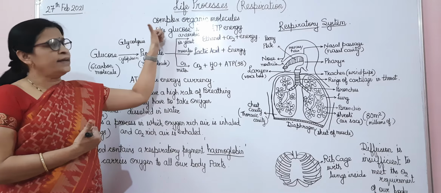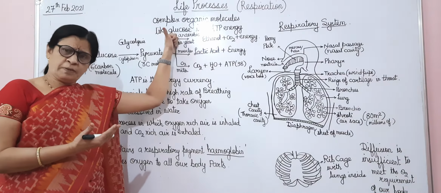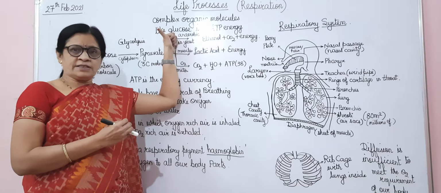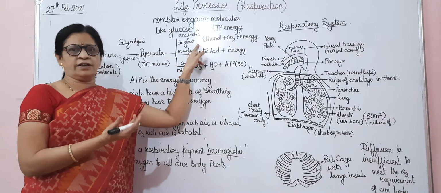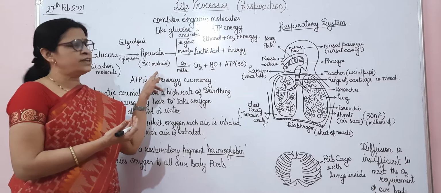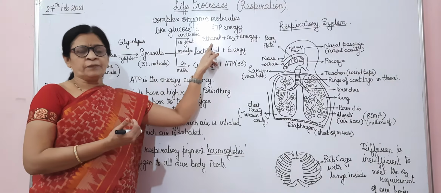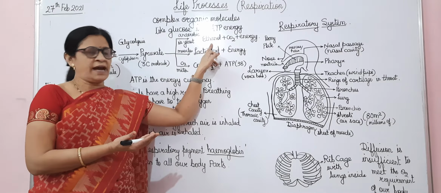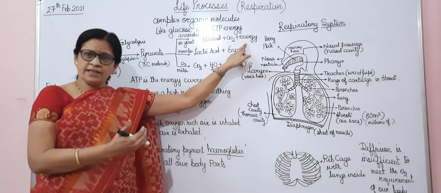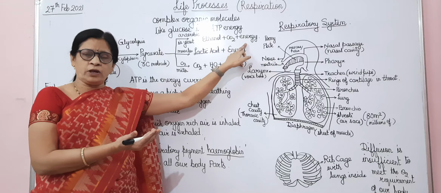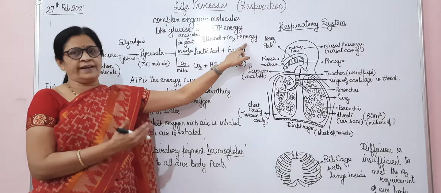One is anaerobic. Anaerobic respiration takes place in very small organisms like yeast. These yeast undergo fermentation and convert this pyruvate into ethanol. Ethanol contains 2 carbon atoms, and along with that it gives out carbon dioxide and energy. But the energy given out in anaerobic respiration is very little.